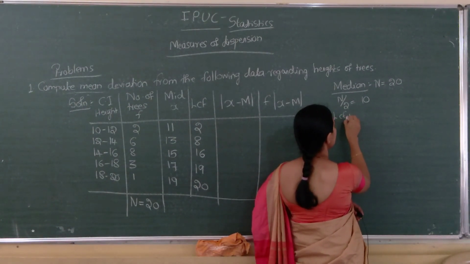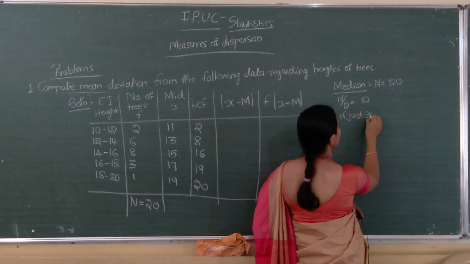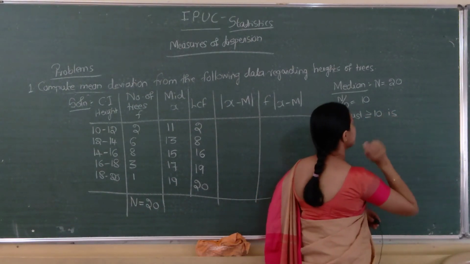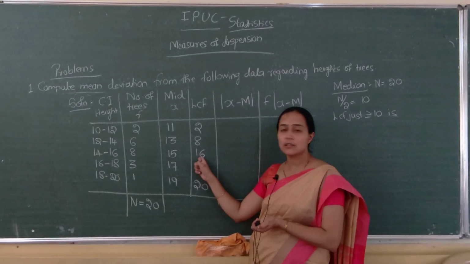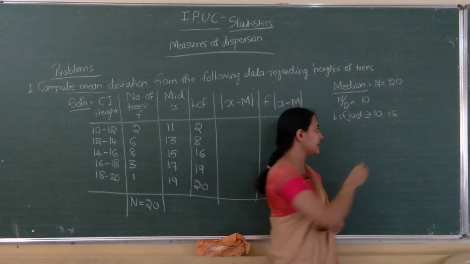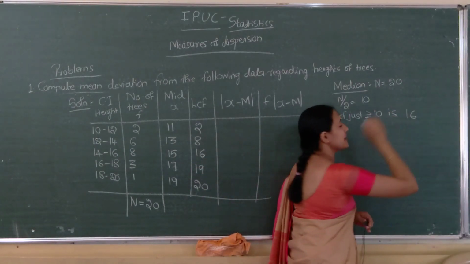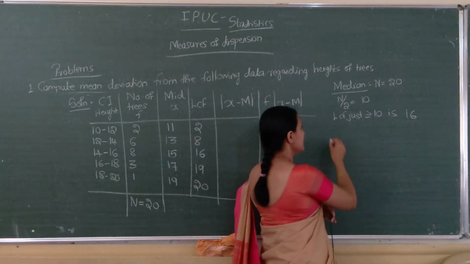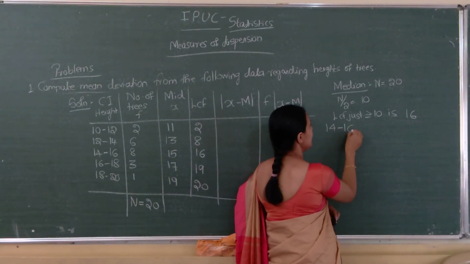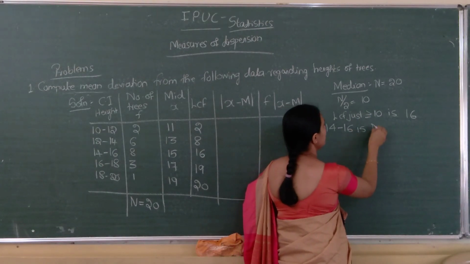Next LCF just greater than or equal to 10 is how much? LCF just greater than or equal to 10 is 16. Corresponding class is 14 to 16. So 14 to 16 is our median class.